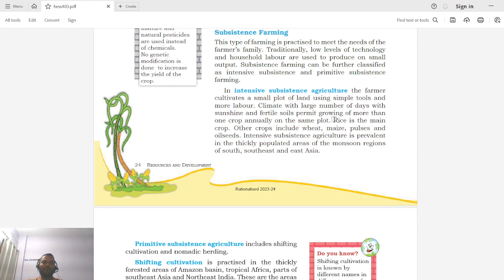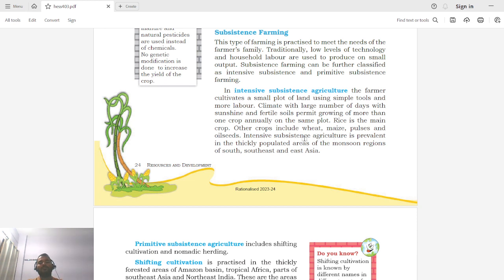A lot of farmers in India take rice as a major crop during a particular season, and during another season, they may take other crops like wheat, maize, pulses, or any oilseed. This type of agriculture where more than one crop is taken in a year is known as intensive subsistence agriculture.